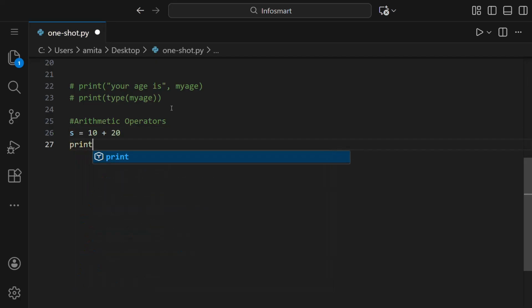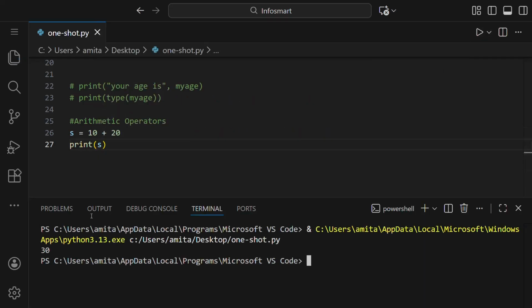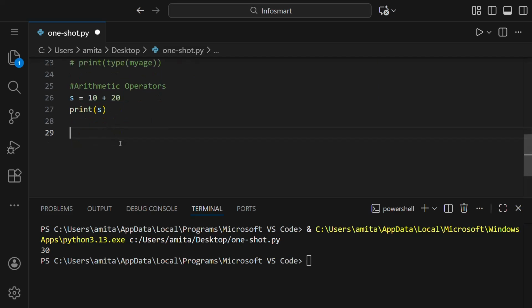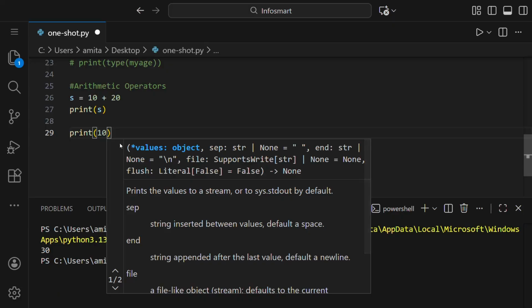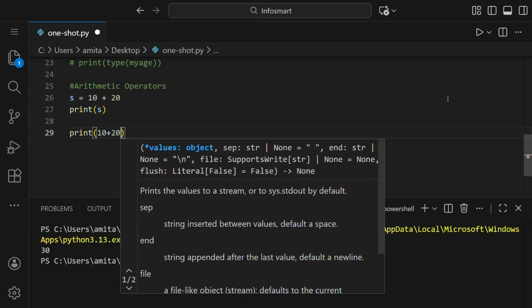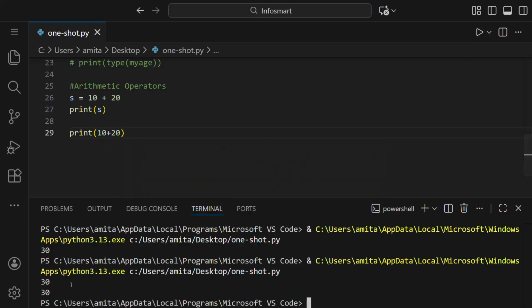So we'll just write print s, and you can see 30 is printed. A shorter method, as we already saw above, is to just write print and in parentheses write 10 plus 20 like this. From this we can see 30 is printed here.